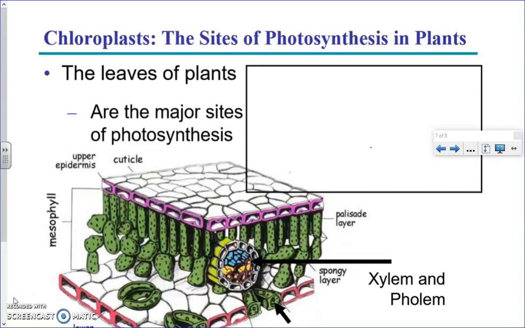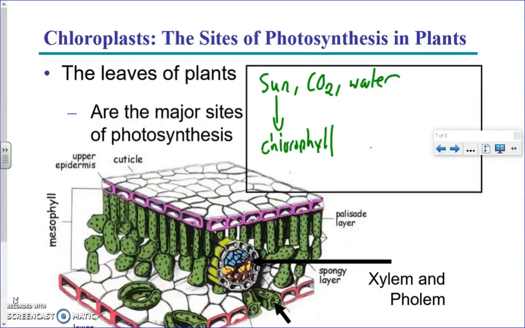So now we're going to talk briefly about how plants get the things they need for photosynthesis. If you remember, the things they need for photosynthesis are sun, carbon dioxide, and water. They get sun using a pigment known as chlorophyll, and that pigment is located in the leaves of the plants, in the chloroplasts. It's these cells in the palisade layer that do photosynthesis, and photosynthesis is only done in the leaves, not in the stem. They contain chloroplasts, which contain chlorophyll.